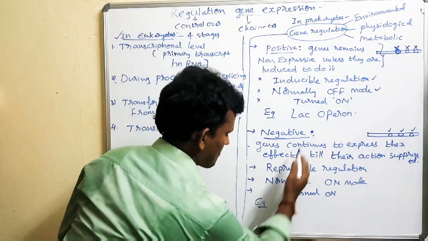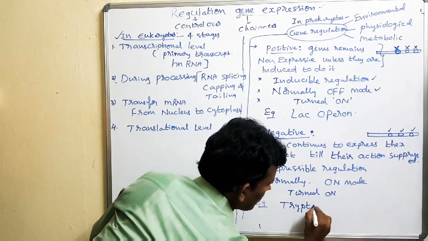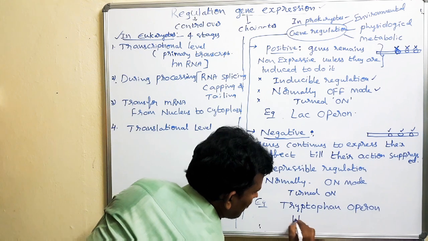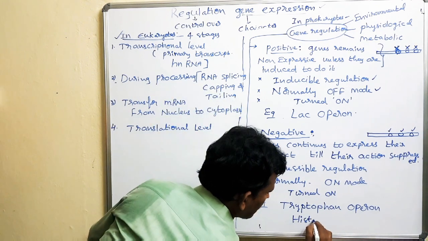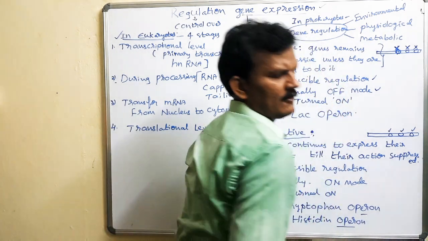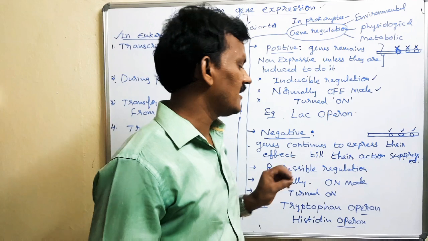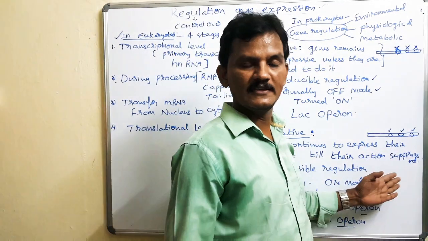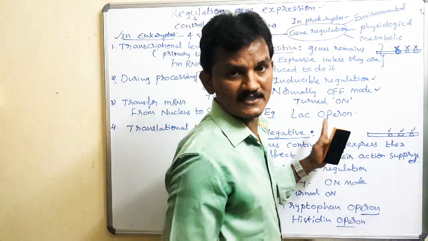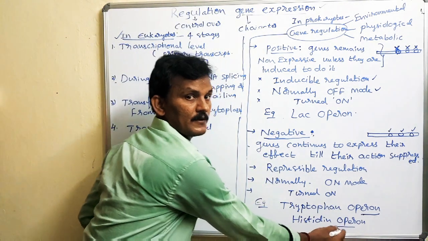Examples for it are the tryptophan operon, which is an amino acid, as well as the histidine operon. It is also an alpha amino acid. So what are operons? An operon is nothing but, in the genetic material like DNA or RNA, many functional units are there. These are called operons. We will see what an operon is and what genes consist in the operon.